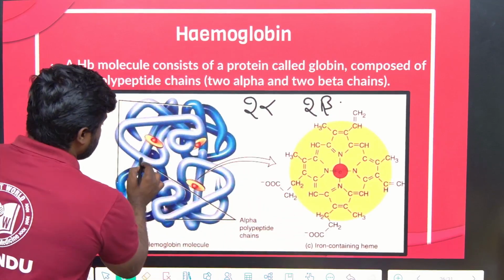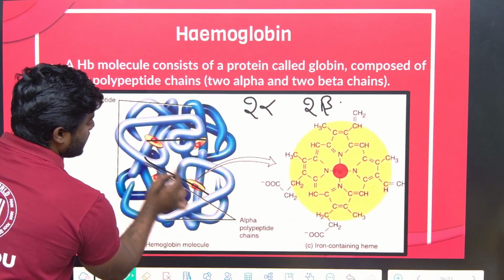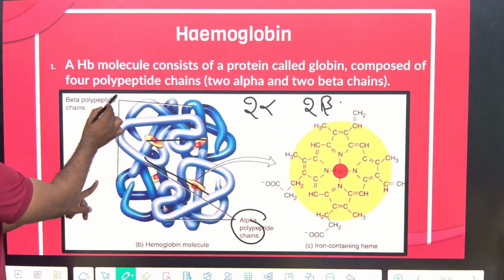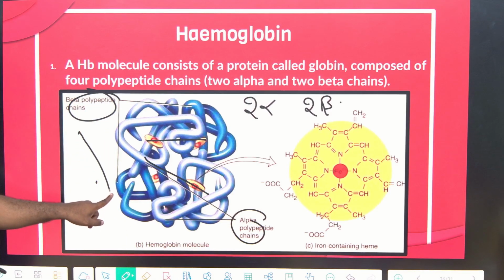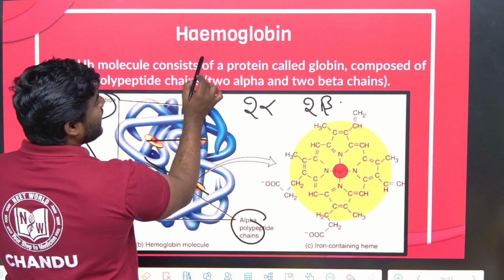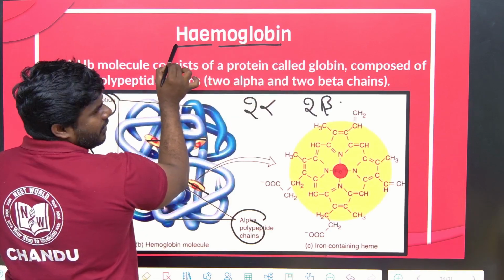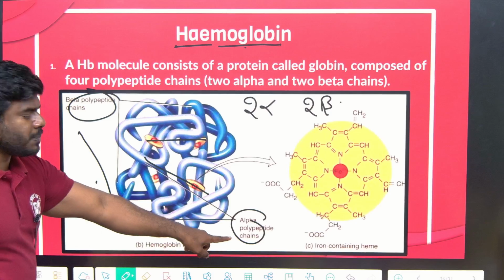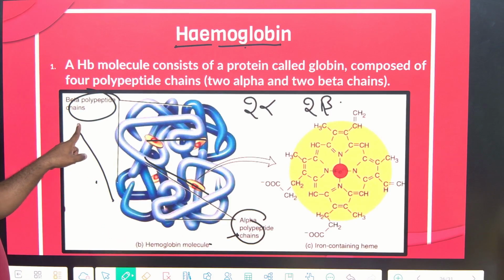Correct na? So these 2 will be the alpha and these 2 will be the beta chains. That's why we call it a quaternary structure. Just now I told you, right? It contains globin and heme. Globin means this protein: 2 alpha proteins, 2 beta.